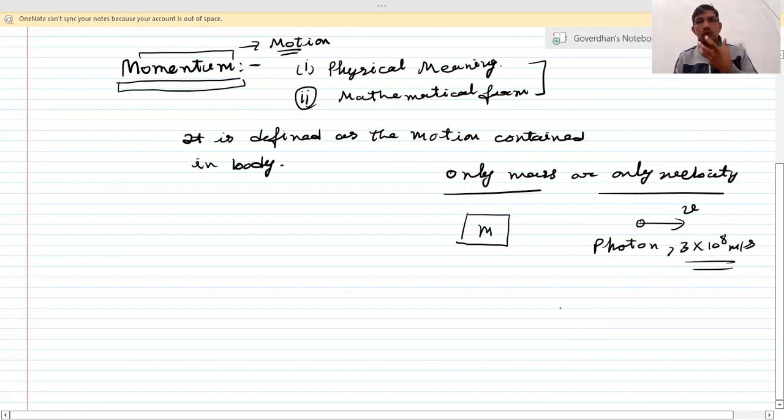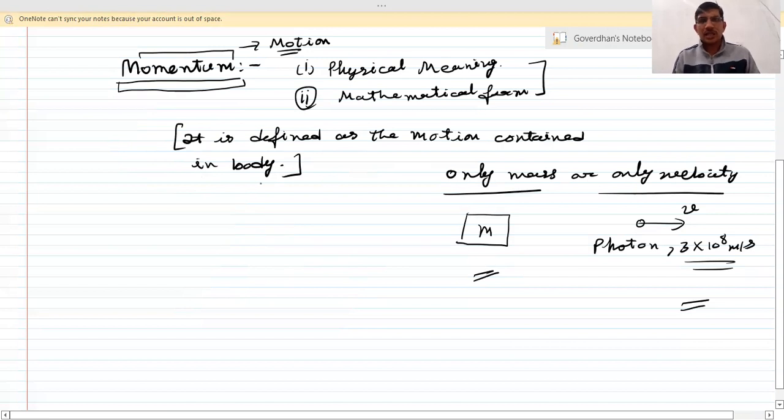So only velocity cannot do anything, only mass cannot do anything. This is momentum, the motion contained in the body which produces an impact.